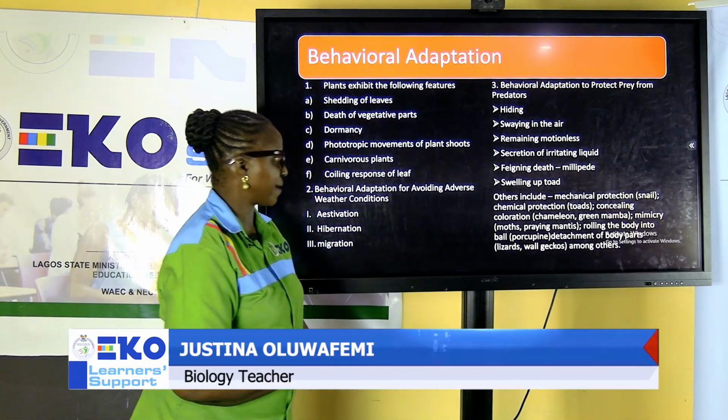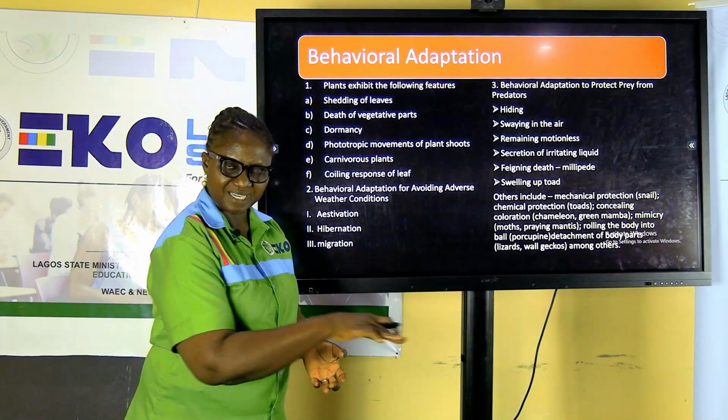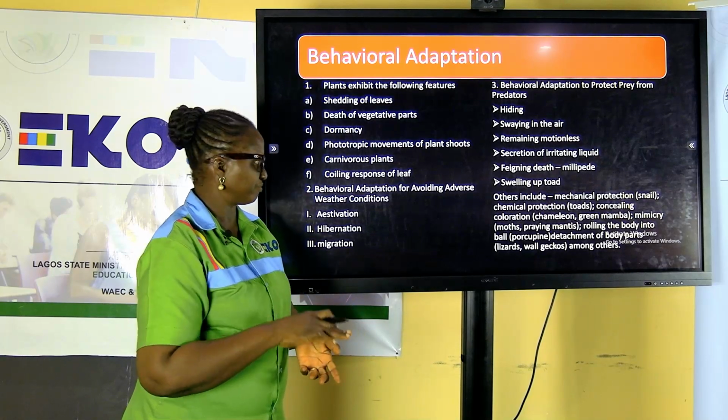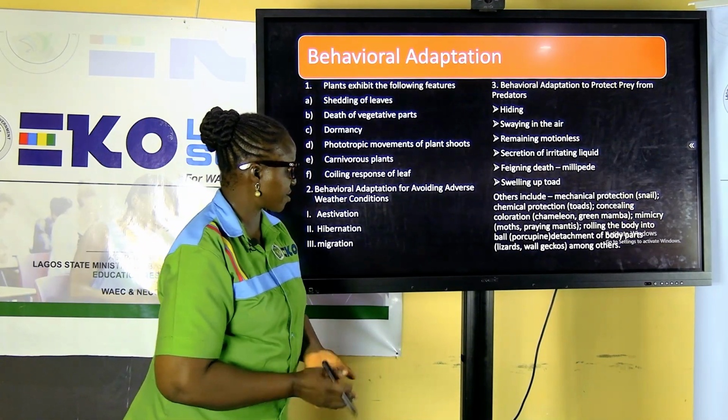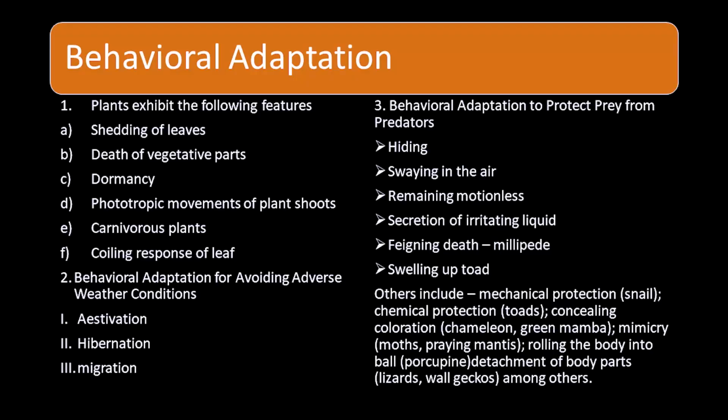We have the green mamba. It's a snake that is found on green vegetation. Mimicry, as we have in moths and praying mantis. Then we have rolling the body into a ball. This rolling of the body into a ball is commonly found in the porcupine.